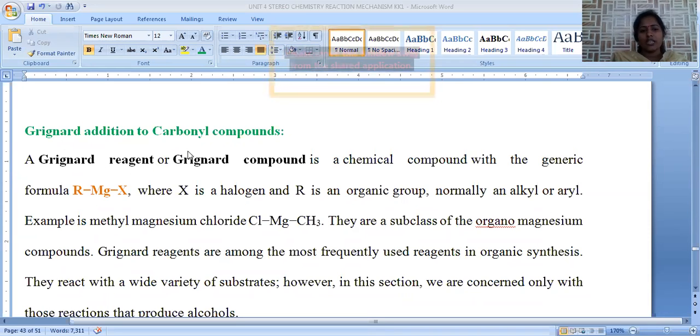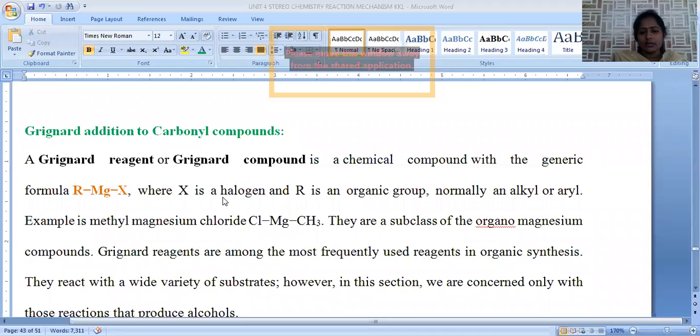When this Grignard reagent is added to carbonyl compounds, what is the probable product, what is the mechanism, and how many types of products are generated? We are going to discuss that now. RMgX is the general molecular formula of Grignard reagent. R stands for alkyl group, magnesium metal is there, and X stands for any halide: chloride, bromide, or iodide can be taken here.